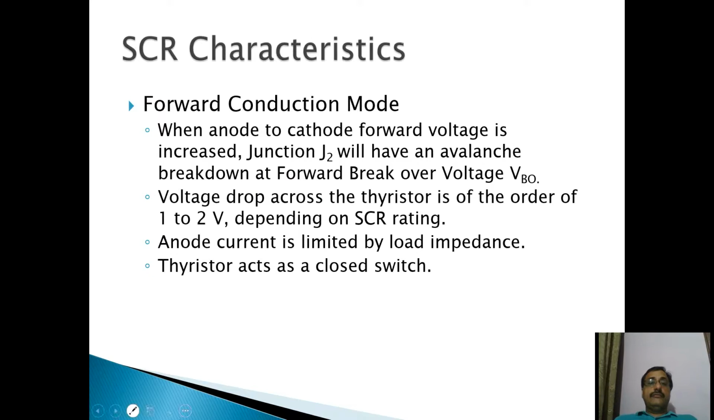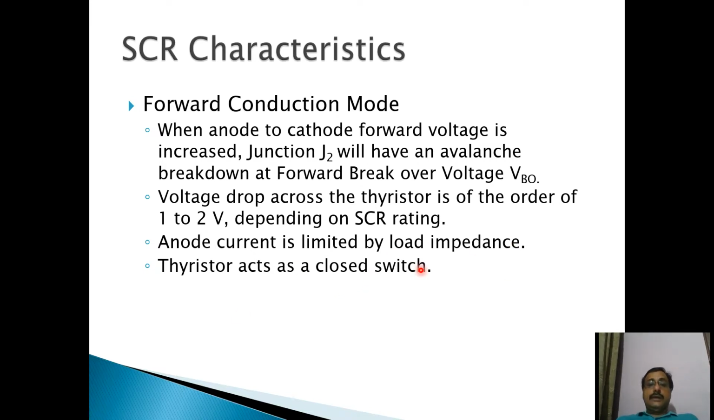So in forward conduction mode, the voltage across the thyristor reduces to 1 to 2 volt only. Before conducting, all the voltage which you have applied across the anode and cathode appears across the SCR. But when it starts conducting, only a small voltage of the order of 1 to 2 volt gets dropped across the SCR, because its impedance or resistance has reduced to a very small value, that may be less than 1 ohm, and the current is limited only by the load.